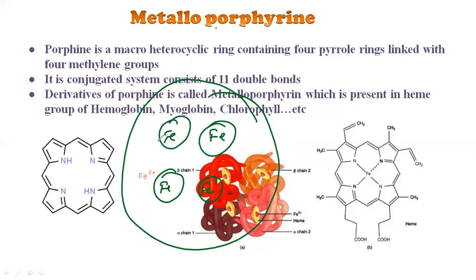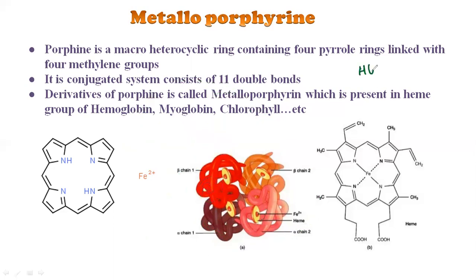That means one hemoglobin can bind with 4 oxygen molecules. Remember this, it is very, very important. This is because there are 4 iron groups, 4 heme groups, and 4 subunits.